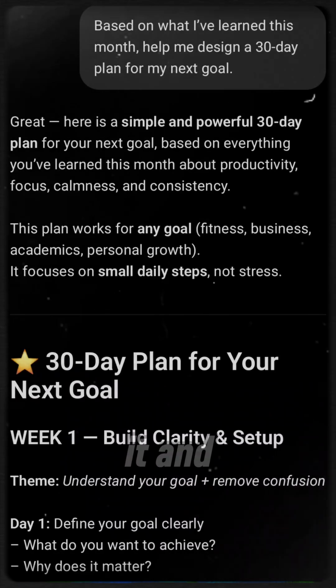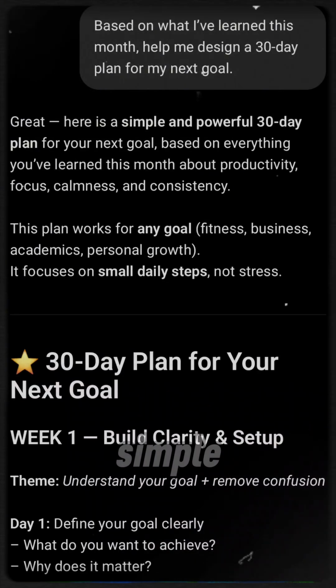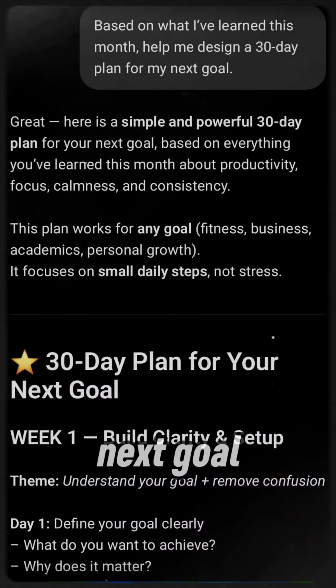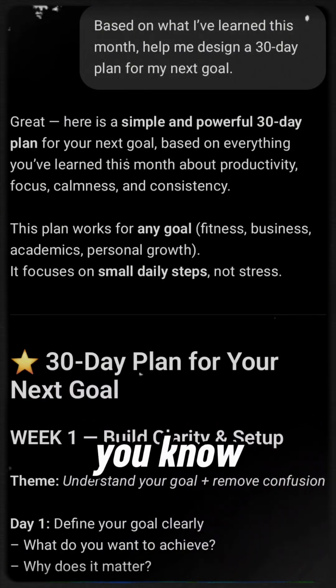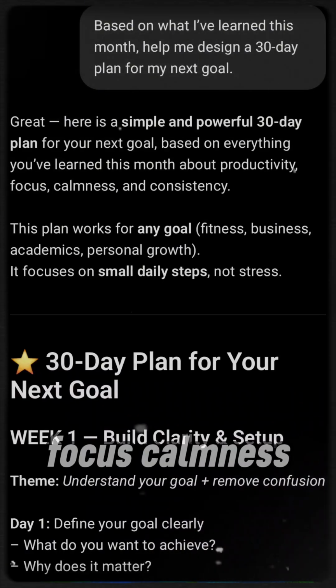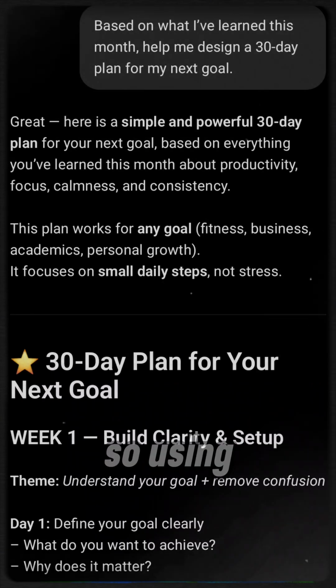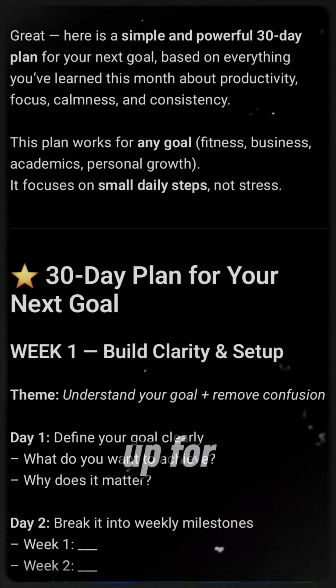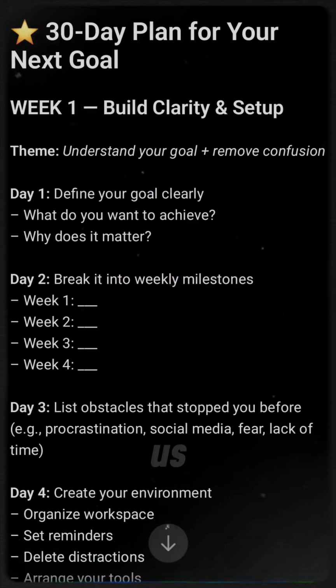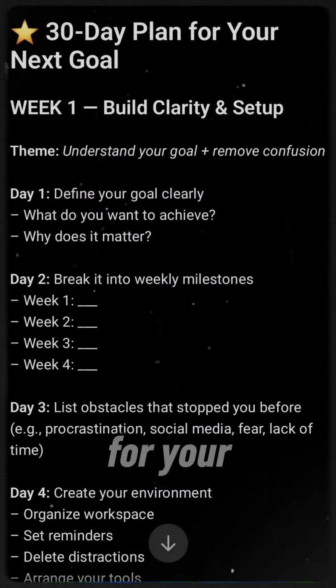All right, so here we have it, and you can see it says great. And here is a simple, powerful 30 days plan for your next goal. Based on everything we've learned, this month we've learned about productivity, focus, calmness, and consistency. So using all this, it's going to make something up for us. So let's just go into what it has done for us. So, 30 days plan for your next goal.